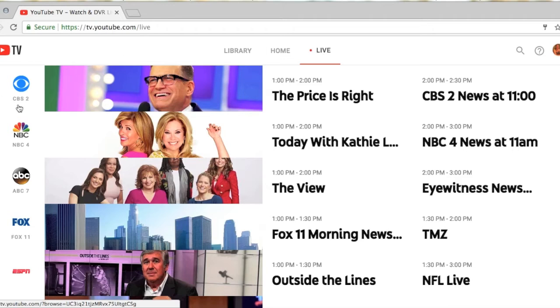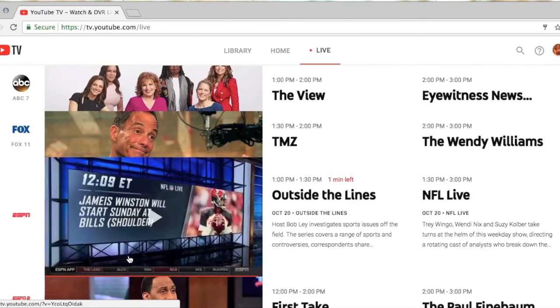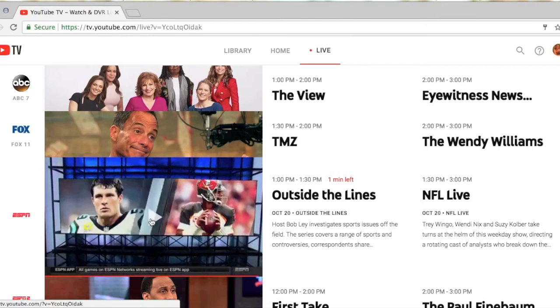Now in the event that you are a brand logo or icon driven mind, this is a pretty cool feature that YouTube TV puts in it because you can see the logo of the actual show and you can see what the actual show is at that current time. An example would be down at the bottom, ESPN. Some people might not recognize the guy on that screen, which might not actually make them realize that is what's on ESPN. So just by this ESPN logo or icon, this is what might draw their attention. They can scroll down and scroll over and see what's going on live in that moment on ESPN TV. And if they want to watch it, let's go ahead and select play.